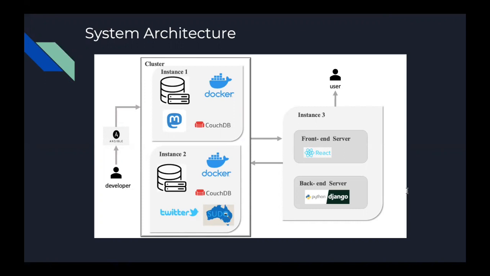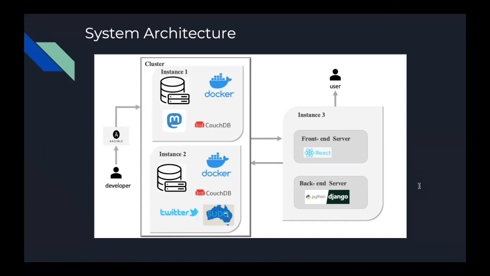The front end is written in CSS under the React framework. Its component-based architecture allows us to design the user interface in a more structured manner. The backend is written in Python under the Django framework with a RESTful API that allows the front end to easily access data from the backend.